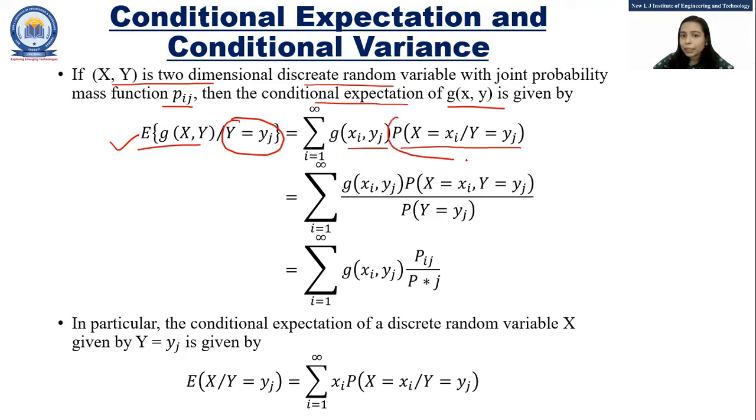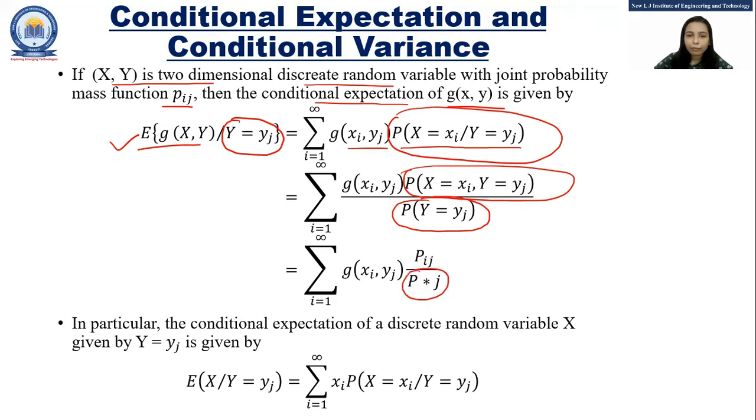Now we know that the probability of X equals xi given Y equals yj is nothing but P of X equals xi and Y equals yj upon P of Y equals yj, where this P of Y equals yj is nothing but the probability mass function for variable Y. So in general, we can write sigma i equals 1 to infinity g(xi, yj) pij, divided by p star j, which is nothing but the probability mass function for variable Y.